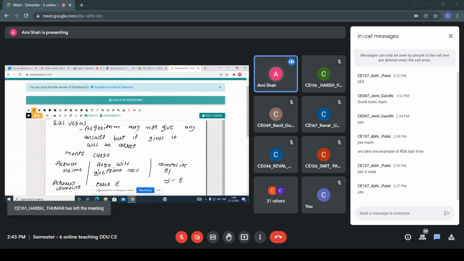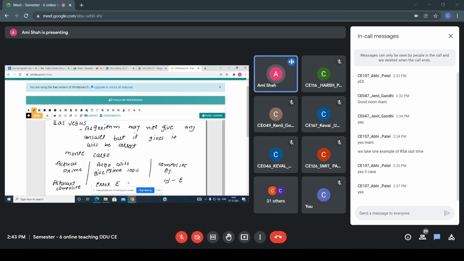But see, the probabilistic algorithm in this category returns either a prime or composite based on this particular rule. If the integer to be tested is actually a prime, the algorithm definitely returns a prime. The second case is if an integer to be tested is actually a composite, it returns a composite with probability 1 minus epsilon, but may return a prime with probability epsilon.